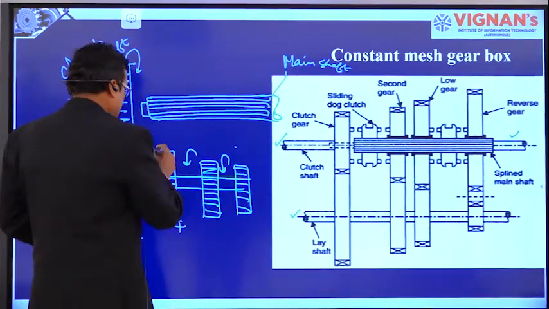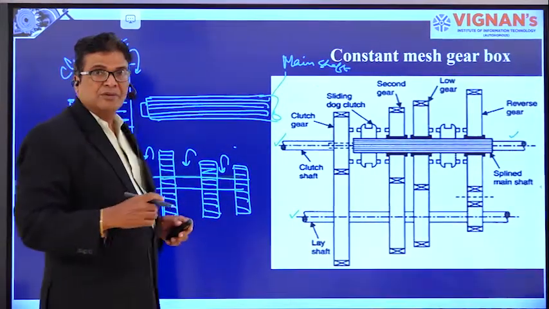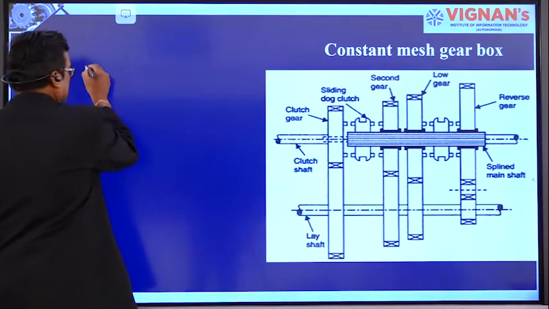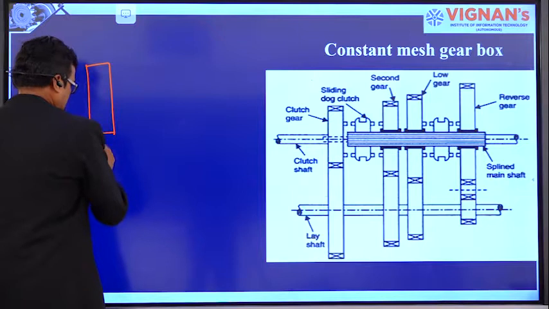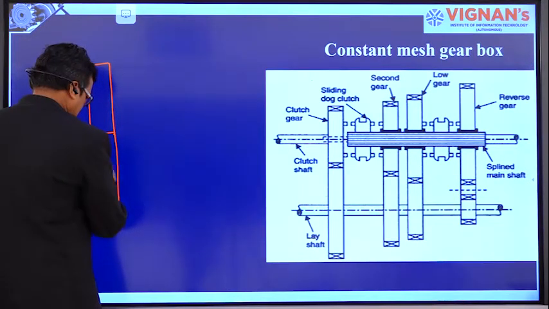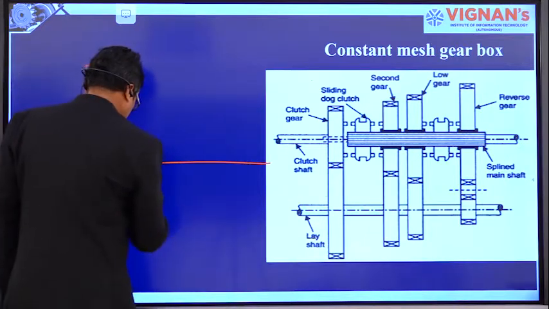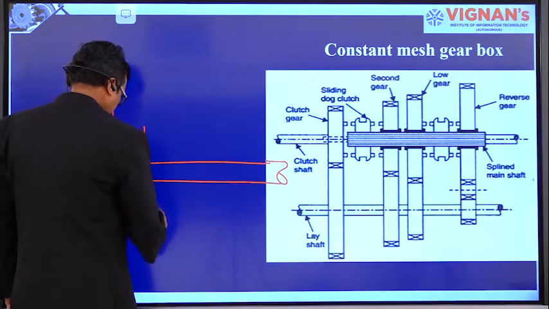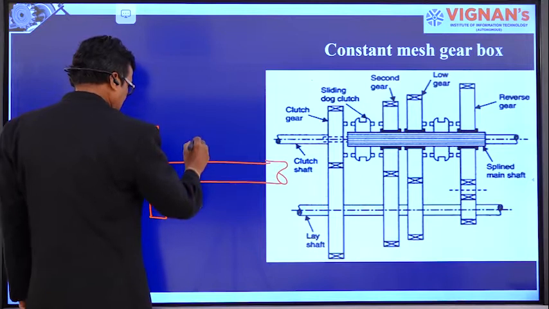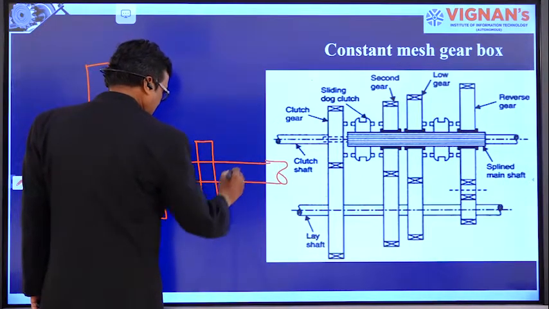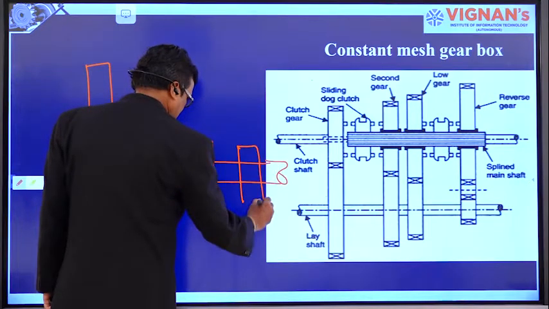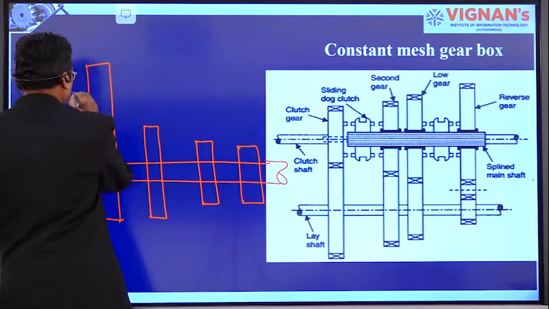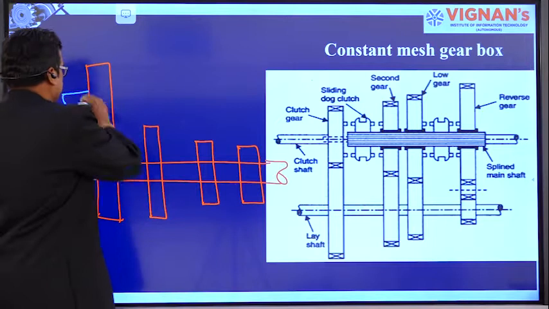Right? Now, in the constant mesh gearbox, this is the clutch gear, this is the lay shaft gear, this is the clutch shaft.